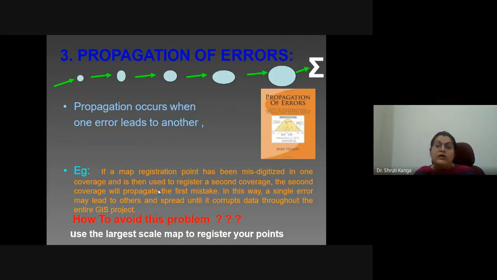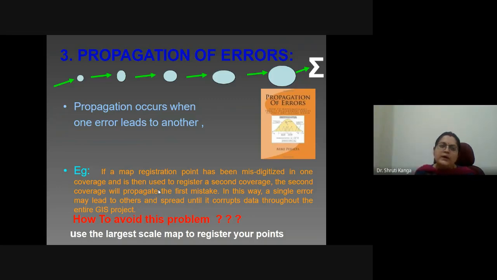So that kind of error is propagation error, that in the initial phase while we were scanning, if we could have stopped and again scanned that image, we could not have propagated the error up till the end of the process.